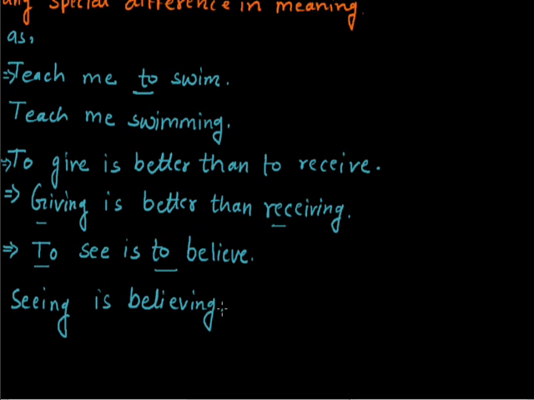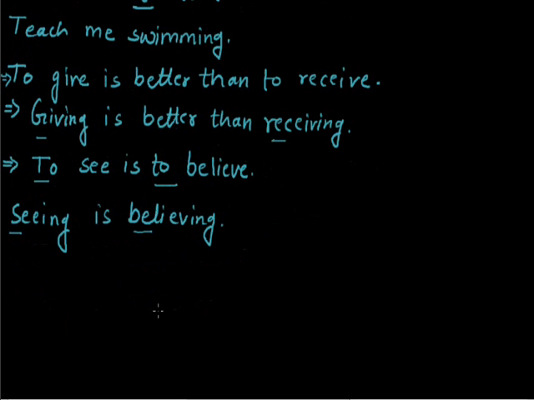Okay, so seeing and believing are examples of gerund here, because they act as nouns, so they are called verbal nouns. A gerund is called a verbal noun because it has the effect of a verb and does the work of a noun in the sentence.